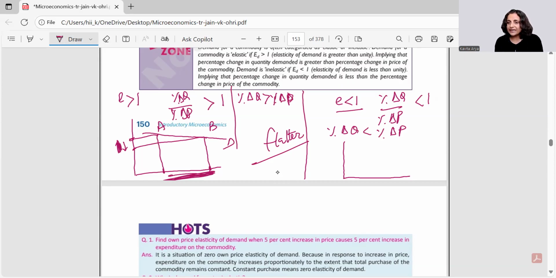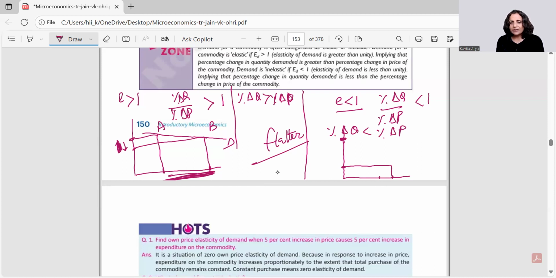Now the quantity has to show lesser. I am making these 2 points. Right? And price has to show a bigger change. So I'll have this price and this price, bigger. Okay. Now, at this price, the quantity was this.